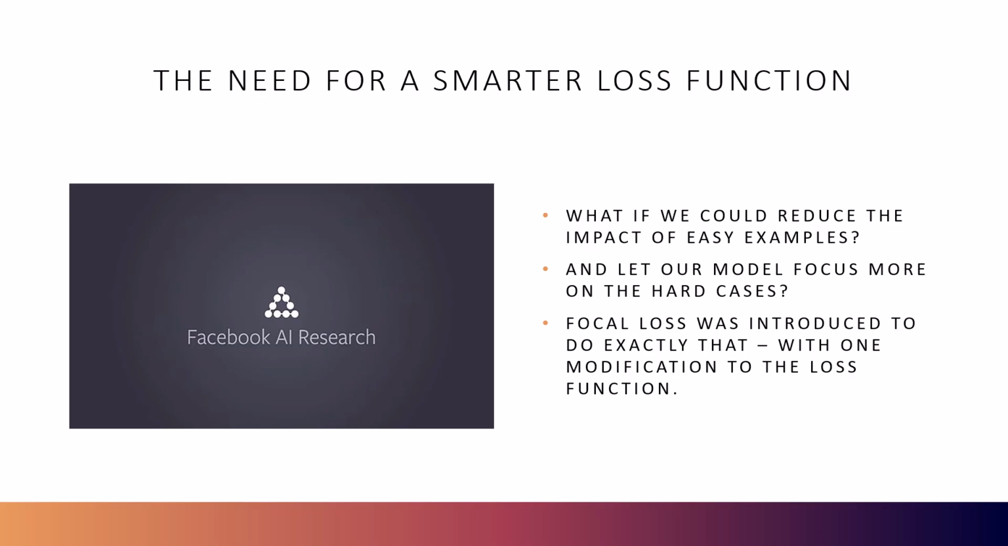The need for a smarter loss function. So, what if we could reduce the impact of easy examples, while simultaneously letting our model focus more on the hard cases? Well, focal loss was introduced by Facebook AI Research for object detection in highly imbalanced scenarios. It literally adds a focus term to shift learning toward the rare and important cases.